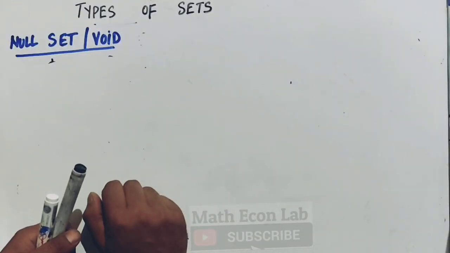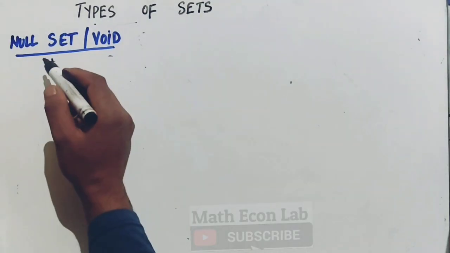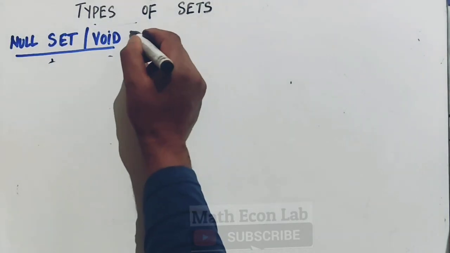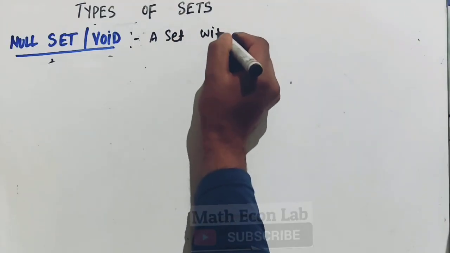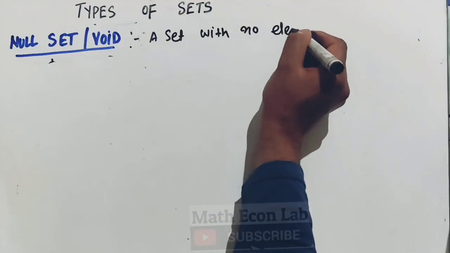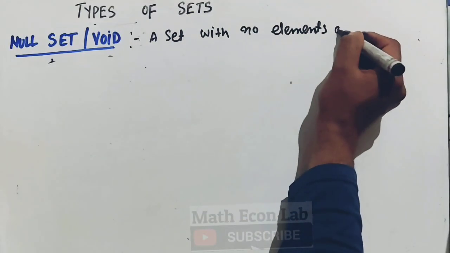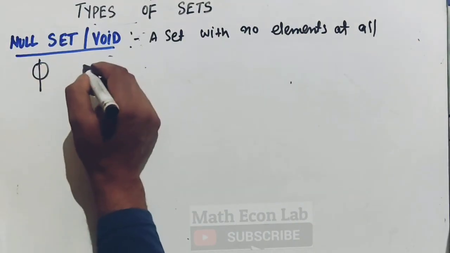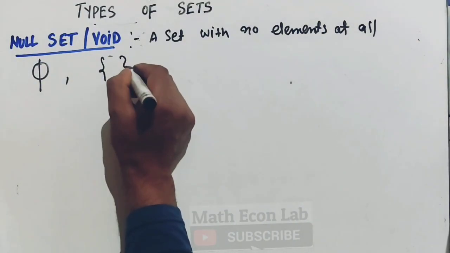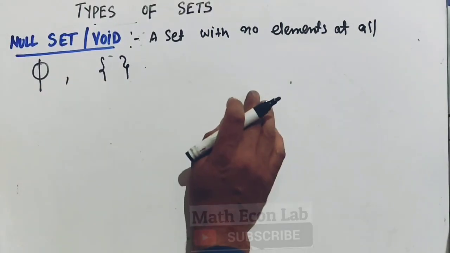Now let us see the types of sets. First we have the null set, or what we call the void set. So what is a null set? It is simply a set with no elements at all. It is denoted by the symbol phi, or by curly braces with no element in them. Let us give an example.